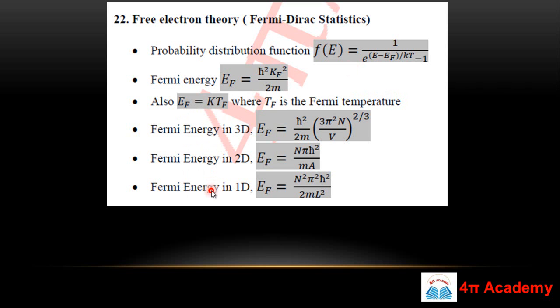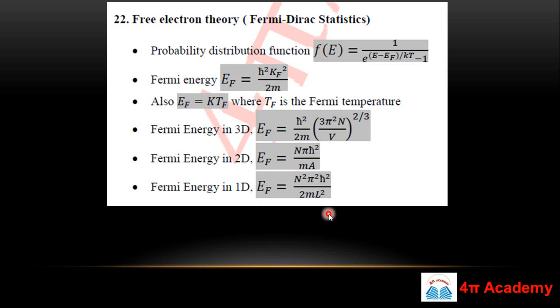These three formulas are very important, because if you are going to search for the formula of Fermi energy for these three categories, meaning 3D, 2D, 1D, you cannot easily find them in a particular page or a particular book. So we are providing these formulas together for your ease.